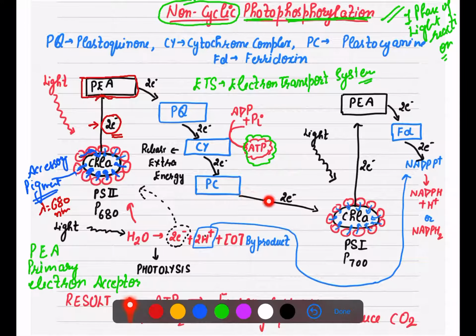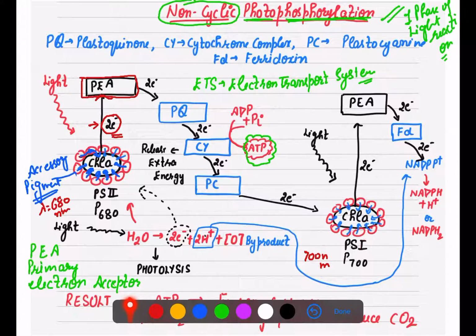Now this plastocyanin transfers this pair of electrons to photosystem 1. What is photosystem 1? It absorbs light at a wavelength of 700 nanometer. That is why, because the wavelength is 700 nanometer, light is absorbed at 700 nanometer.